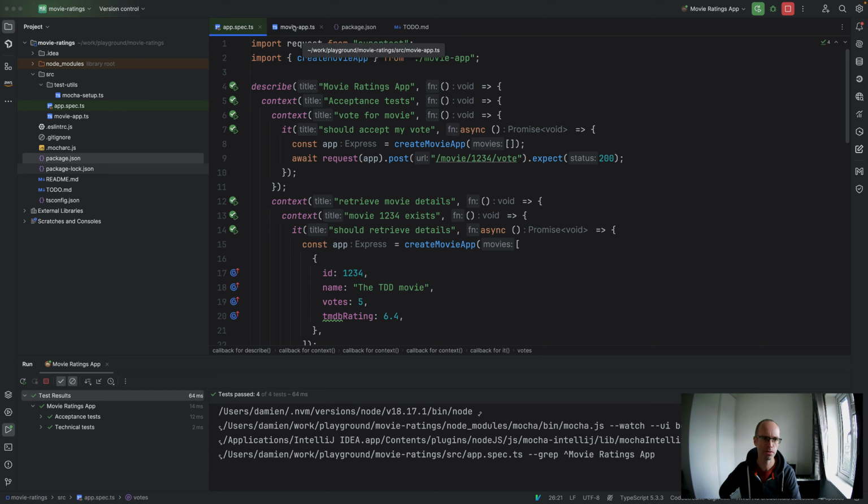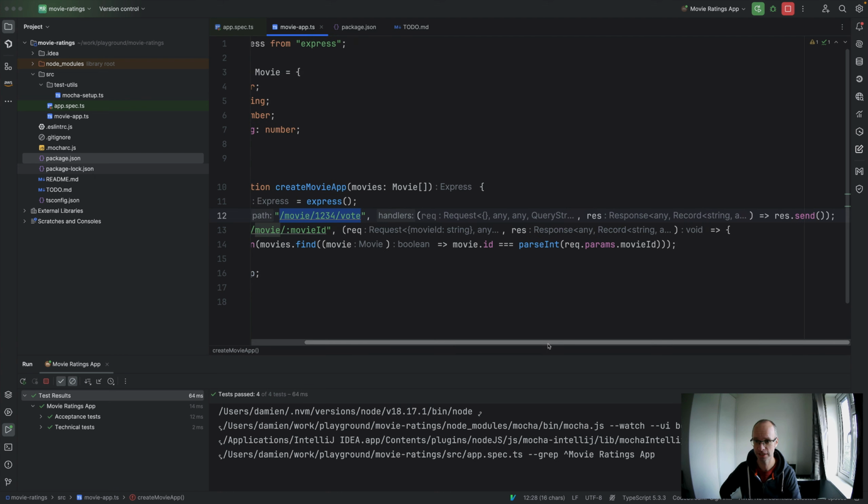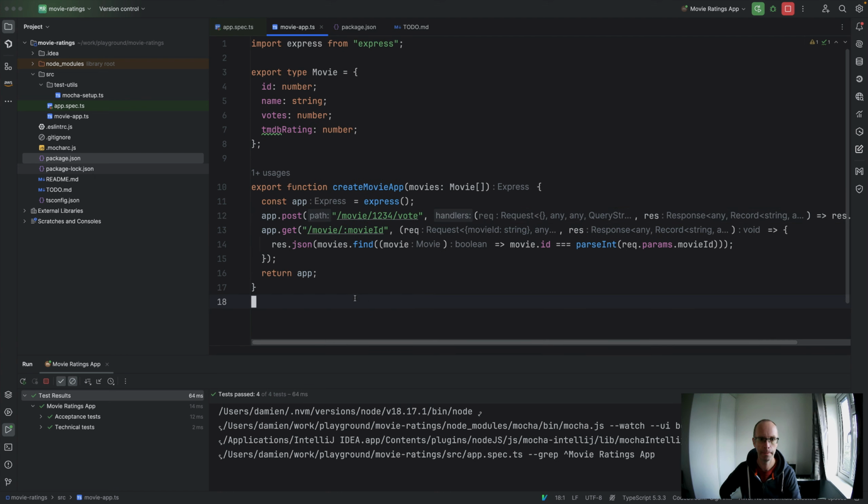I still think we've got a long way to go. We can see that our voting mechanism clearly doesn't work. It's not actually doing anything really. We're not getting data from the movie database, and the votes aren't being persisted or anything. But apart from that, it looks vaguely all right.